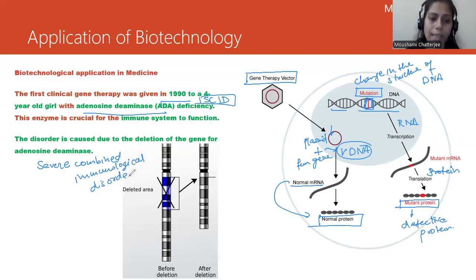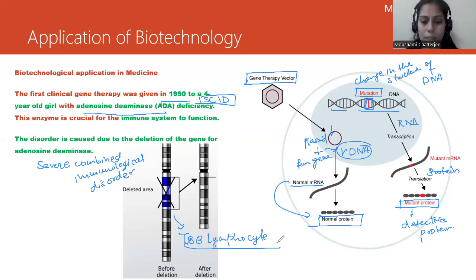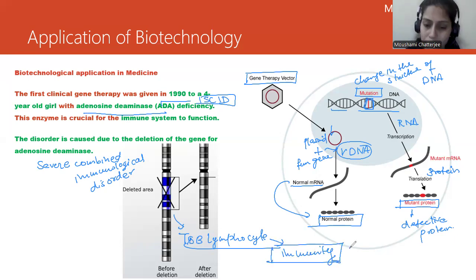Basically, deletion of this gene was causing no release of T and B lymphocytes. These T and B lymphocytes were providing immunity. Since this gene is absent, none of them were able to produce the B and the T lymphocytes, and finally immunity was lost.